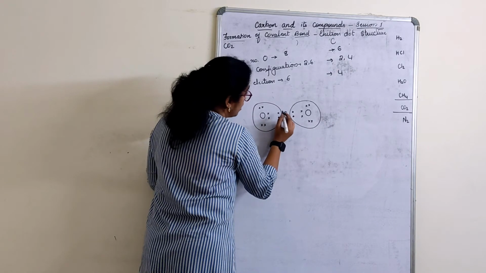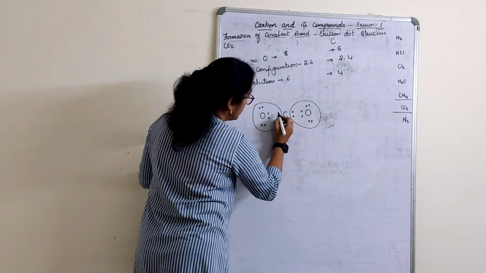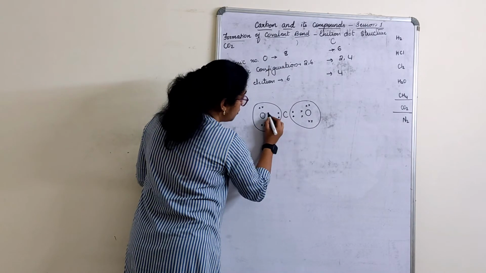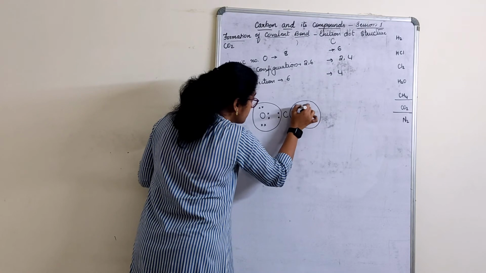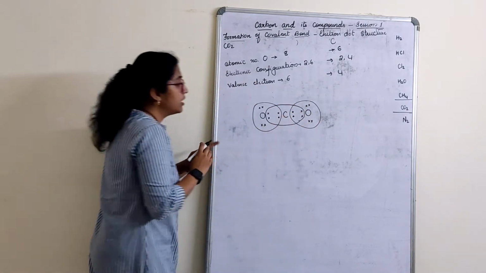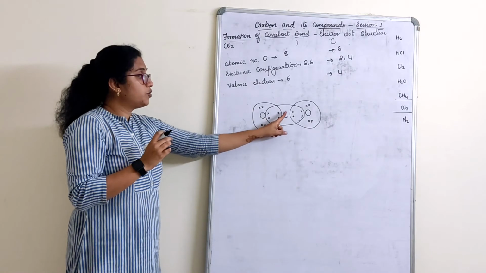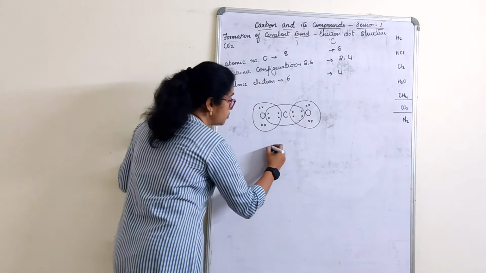So we will actually put a round in such a way that, 1, 2, 3, 4, 5, 6, 7, 8. This it has to take. Let us see what bonding it is doing now.